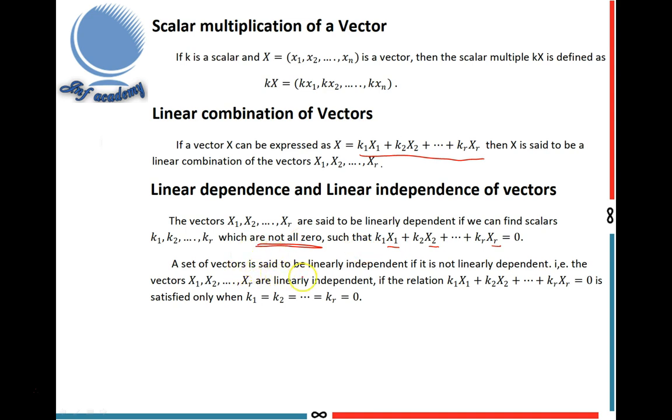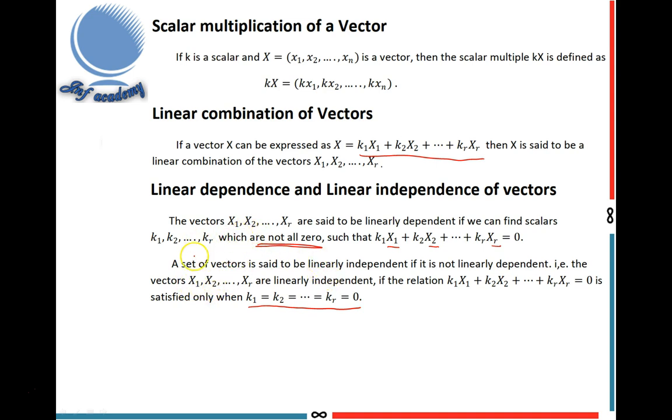A set of vectors is said to be linearly independent if it is not linearly dependent. That means the vectors x1, x2, etc., xr are linearly independent if the relation k1 x1 plus k2 x2 plus etc. plus kr xr equal to 0 is satisfied only when all the k's are 0: k1, k2, etc., kr equal to 0. This is the definition of linear dependence and linear independence of vectors.